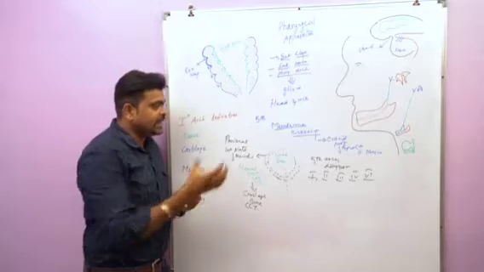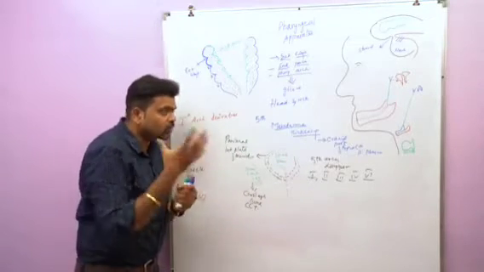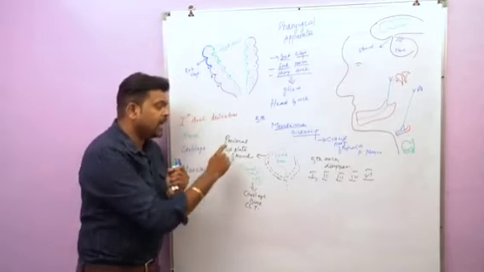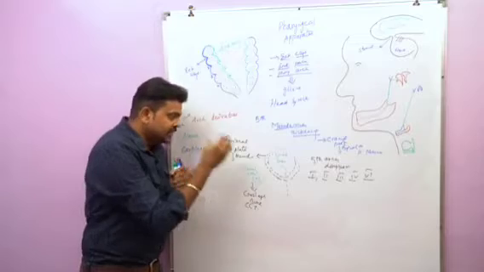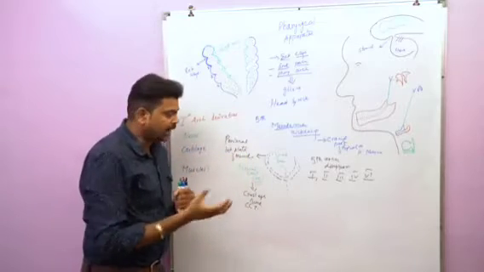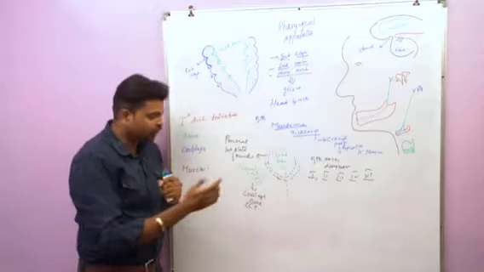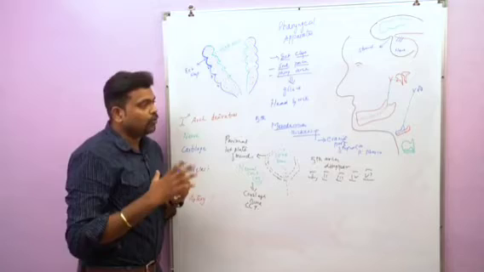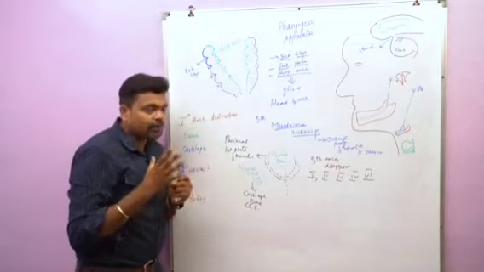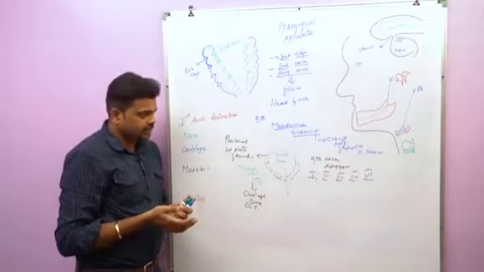Now we'll see the mesoderm. The mesodermal thickening is nothing but the pharyngeal arches. This mesoderm is coming from paraxial mesoderm and also lateral plate mesoderm. This mesoderm is also invaded by neural crest cells. These cells are responsible for formation of cartilage and connective tissue of head and neck. Now in this session, we are going to discuss only the pharyngeal arch derivatives.